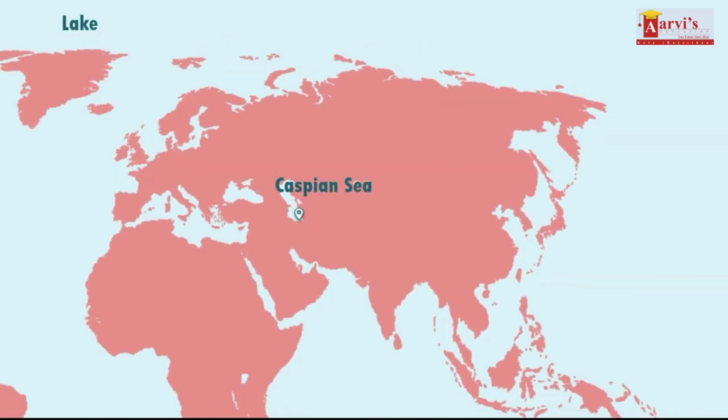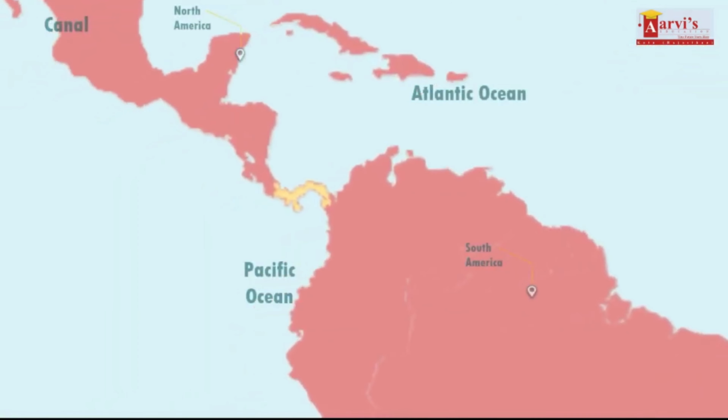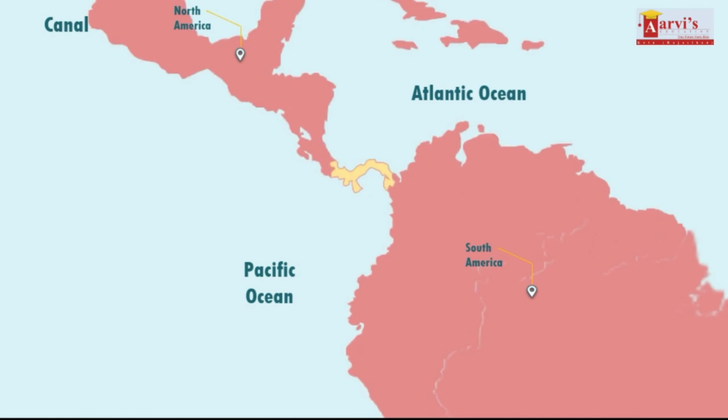Lake. A lake is a body of water that is surrounded by land. There are millions of lakes in the world. They are found on every continent and in every kind of environment, in mountains and deserts, on plains and near seashores. The largest lake in the world is the Caspian Sea. Canal. A canal is an artificial waterway constructed to allow the passage of boats and ships inland or to convey water for irrigation. The Panama Canal is a waterway between the Atlantic Ocean and the Pacific Ocean.